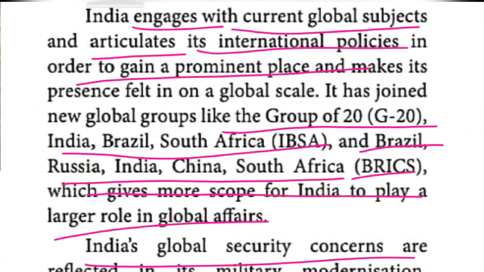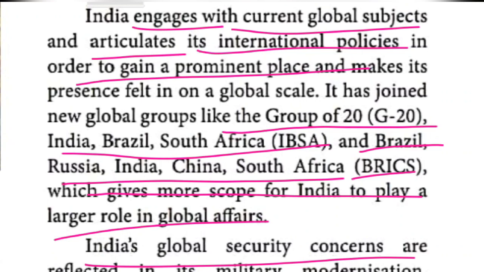Maritime means sea security, navy security, as well as nuclear policies. These are the things given under India in the resurgent 21st century.